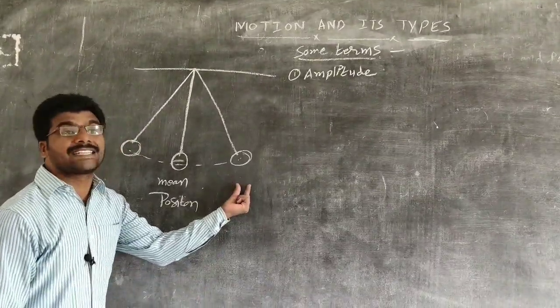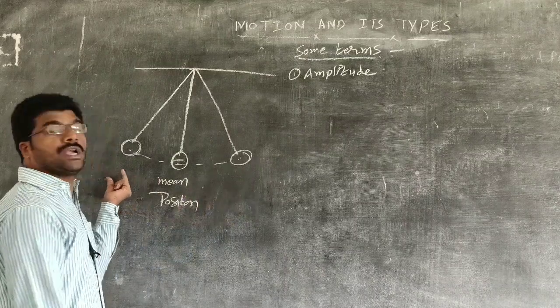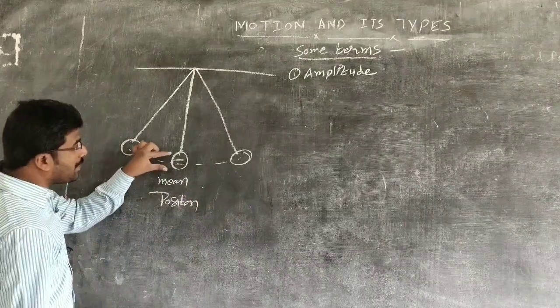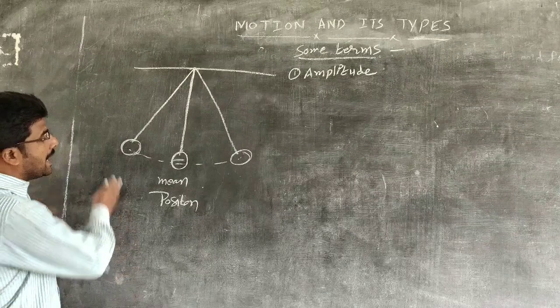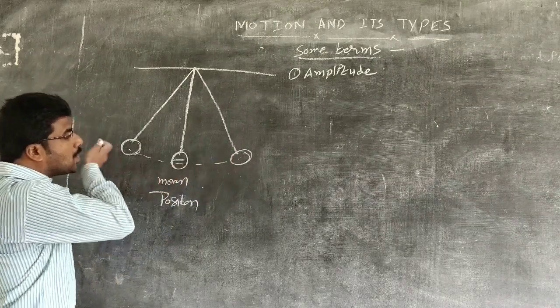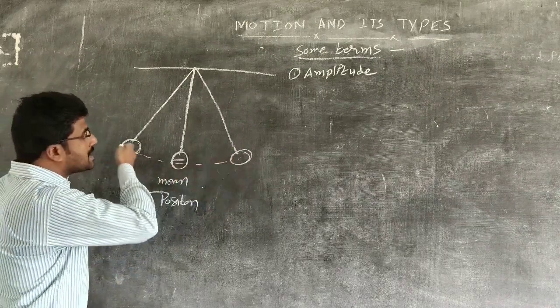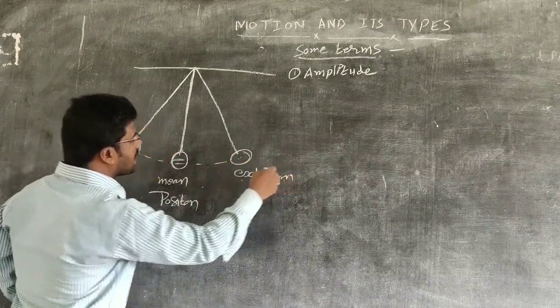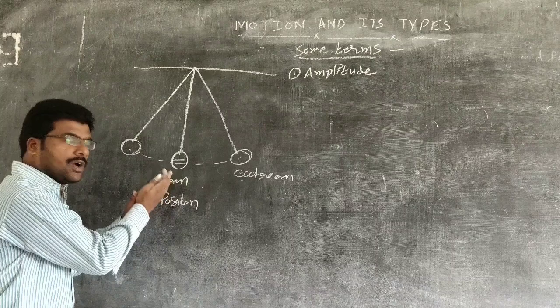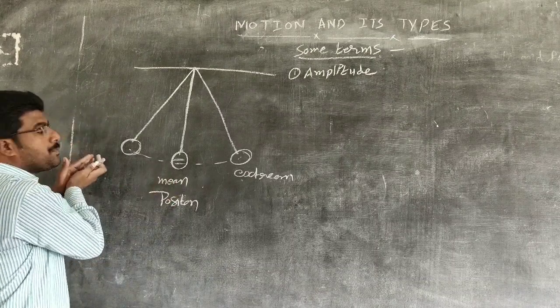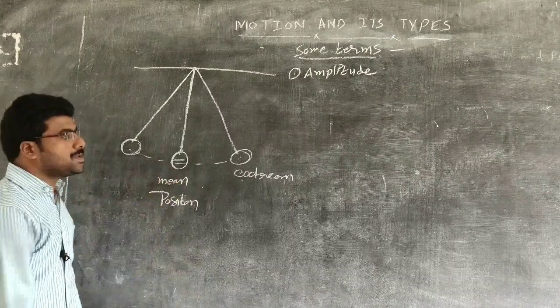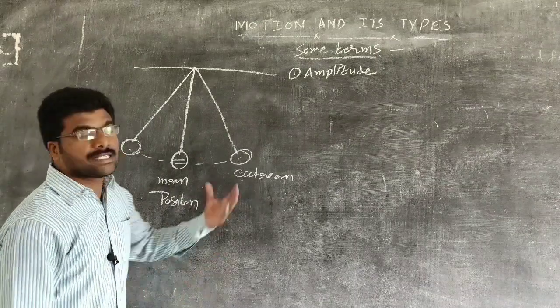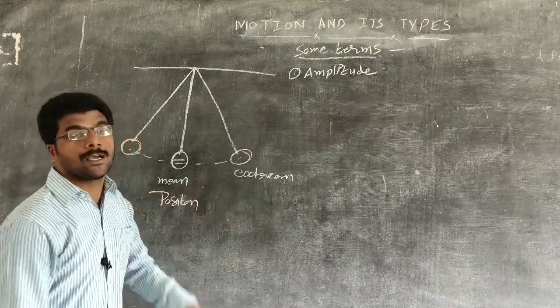This is the extreme position. This is also the extreme position. So when we pull this bob and release, it is going to make to and fro, to and fro. That means it moves to the extreme position, and once again it comes to the mean position, and once again it goes to the extreme position and comes to the mean position. Now we are going to see some terms related to this pendulum.